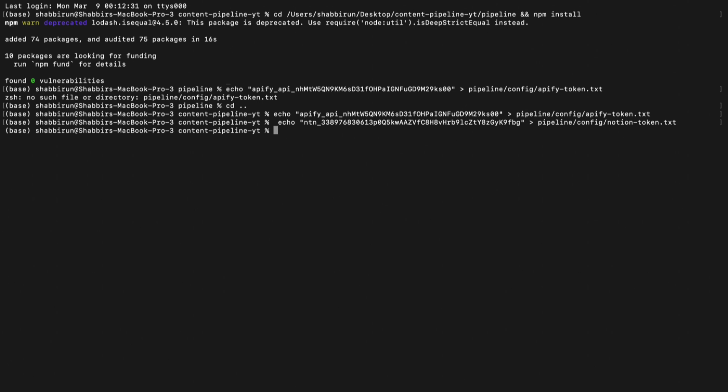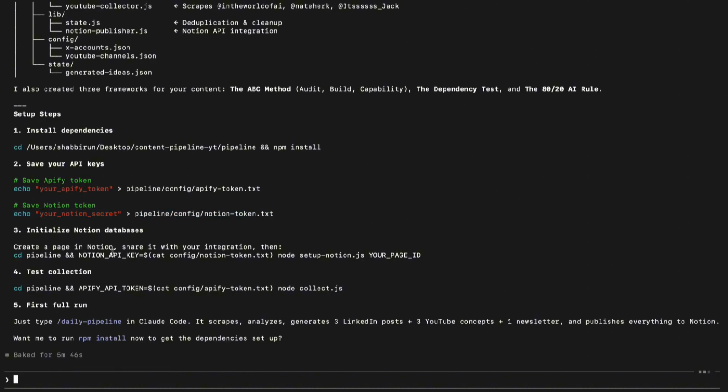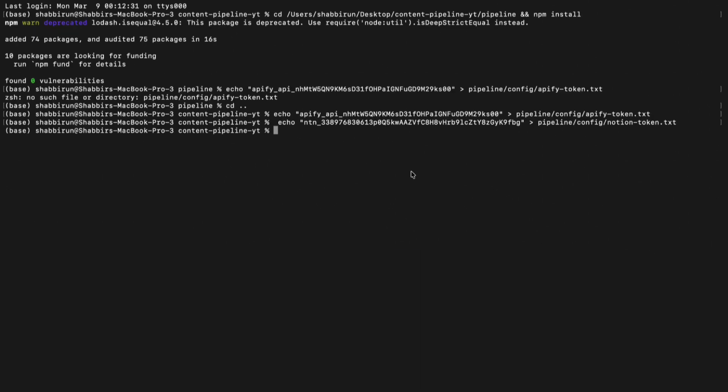Perfect. Now we can go back to Claude Code, and now you'll see that we actually have to create some pages inside Notion. So let's copy, come back to the next tab, hit Paste, and all we have to do is actually go ahead and grab that page ID. It's already going to pull the API key from that file that we just saved. So we just need the page ID.